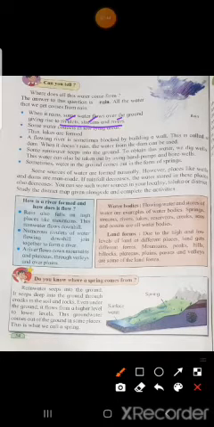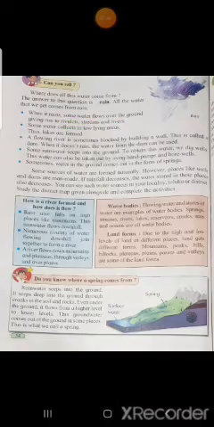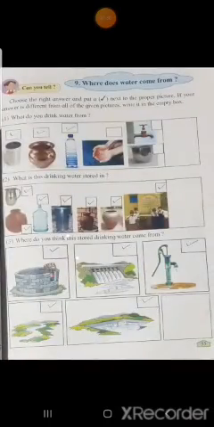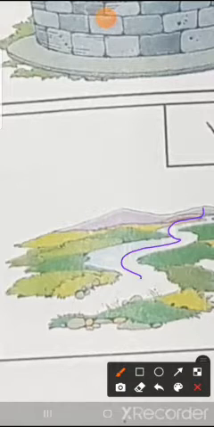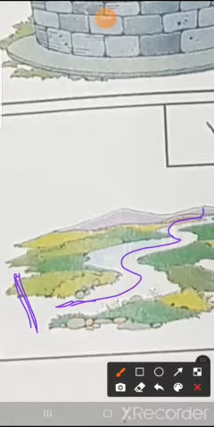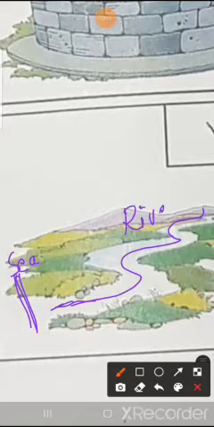Now river, you all know very well. What do you mean by river? See here, I'll show you. See here, this is a big river. Yes or no? This is a big river, a large source of water which flows on the land, and at the end it goes and meets the sea. This is a river. So a large body of water flowing on the land, and it goes and meets the sea.